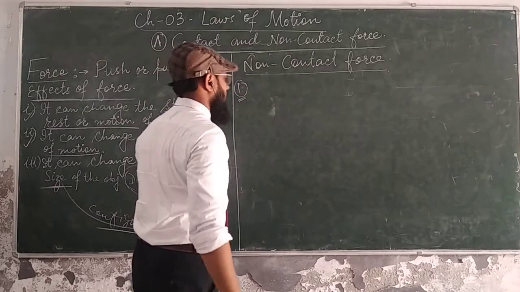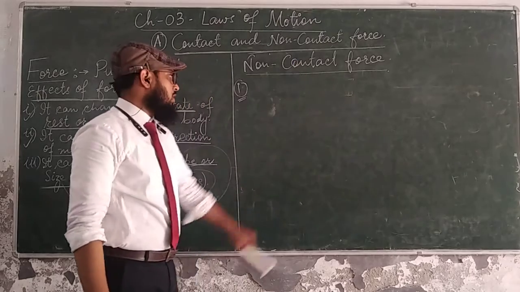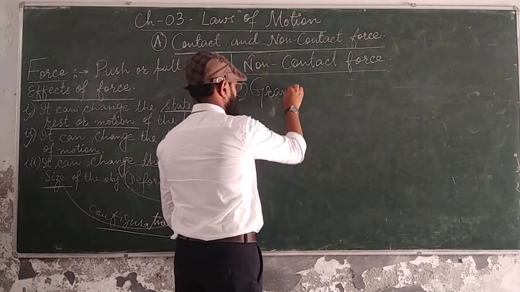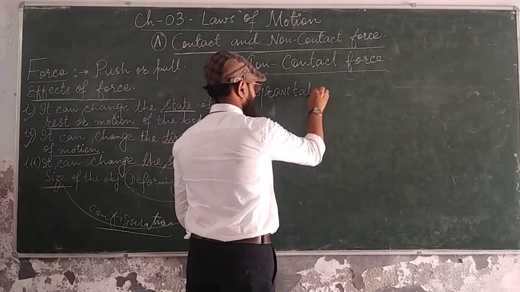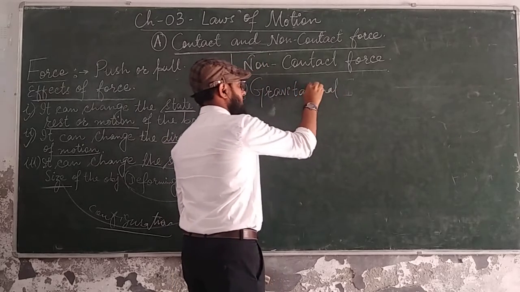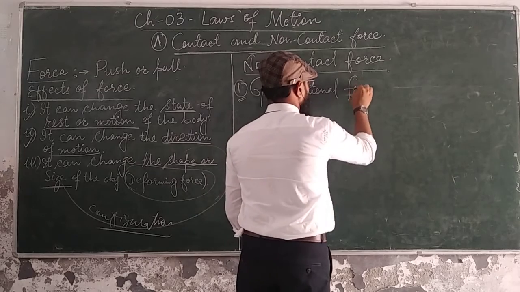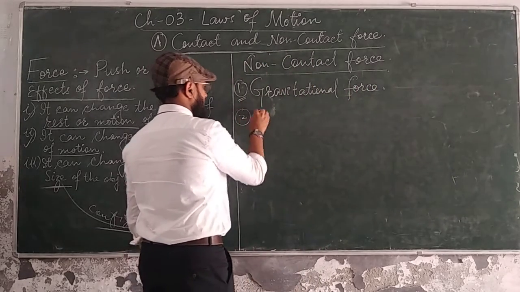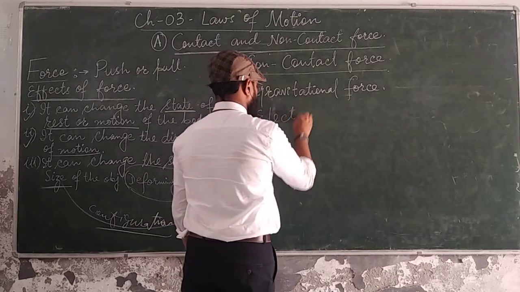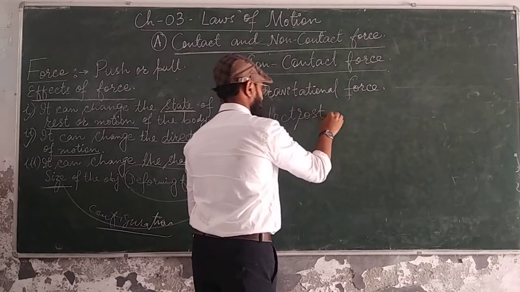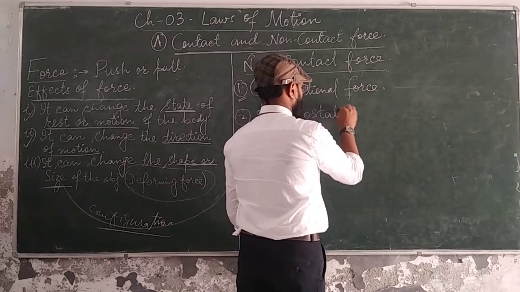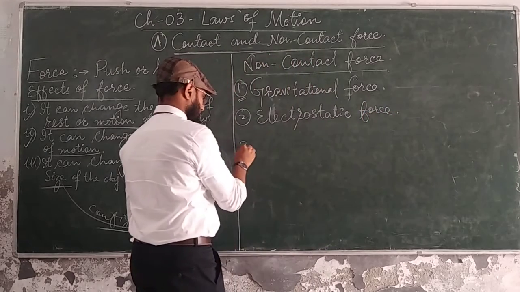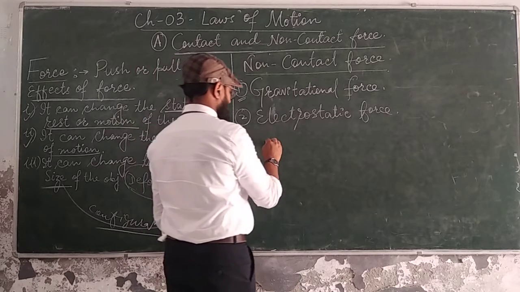There are three forces we are going to discuss under this heading. First one is gravitational force. There's another section on this in this chapter also, that is the E section. Gravitational force. Second one is electrostatic force. Third one is called magnetic force.